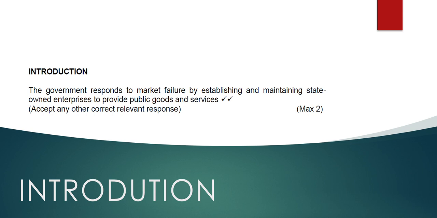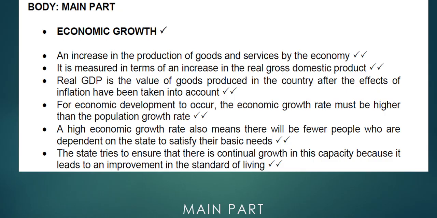Now let's look at what we have in the body, and we'll start with the main part. Once we are done with the main part, then we will look at the additional part. Looking at the main part, first you talk about economic growth, an increase in the production of goods and services by the economy. So what does the government do in order to ensure that we are having a well-established economy?